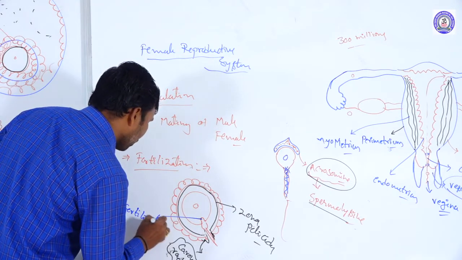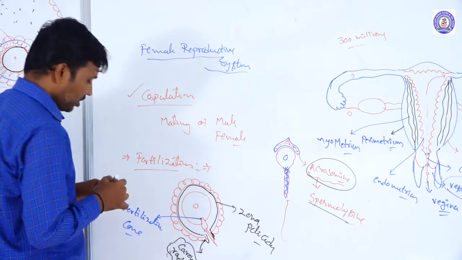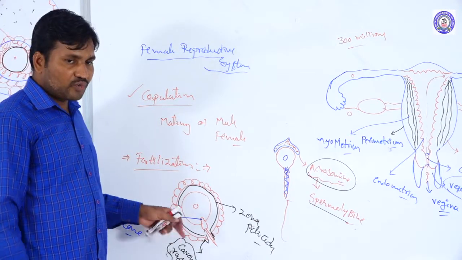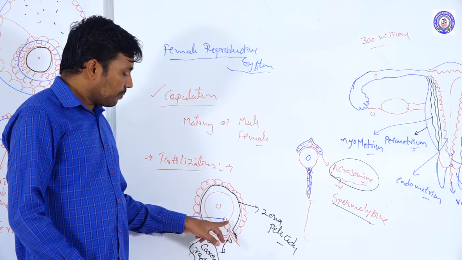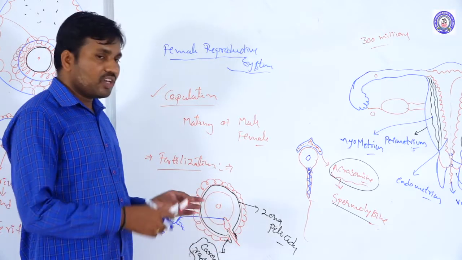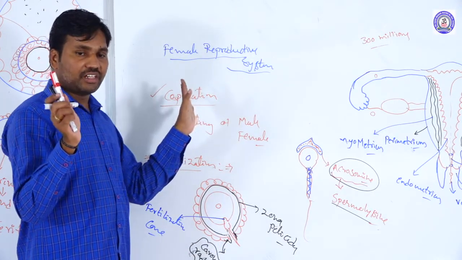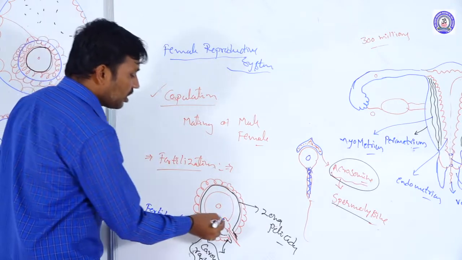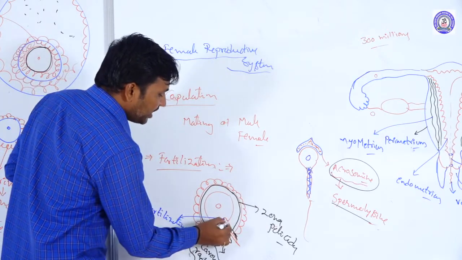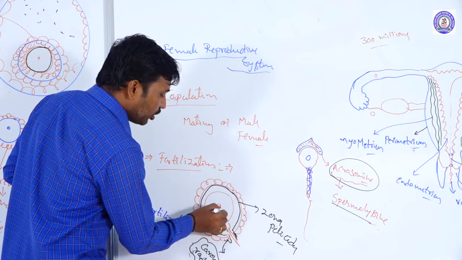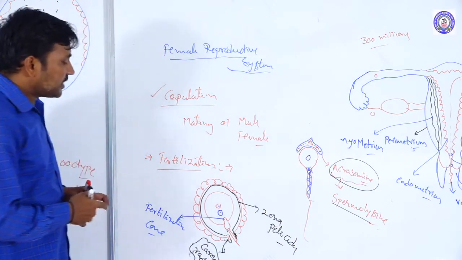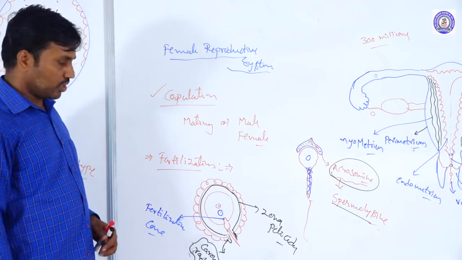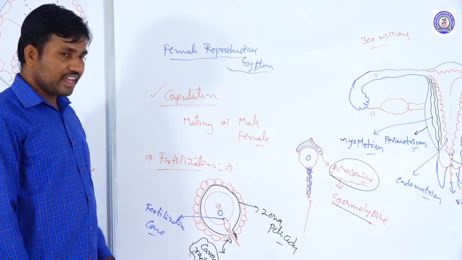Whenever the fertilization cone is forming, both the plasma membrane of the ova and the plasma membrane of the sperm dissolve here. When these dissolve, the cytoplasm and the nucleus of the sperm enter into the cytoplasm of the ova.